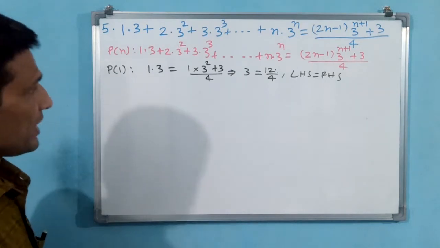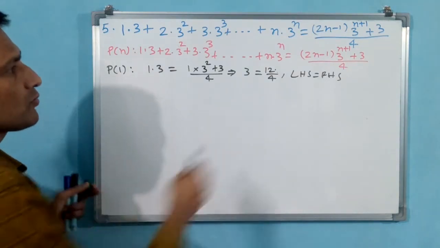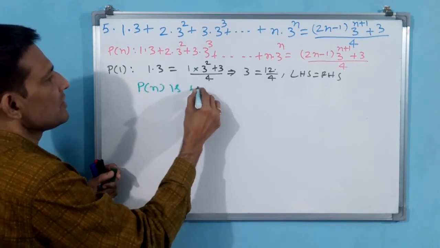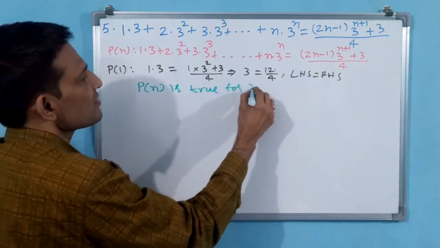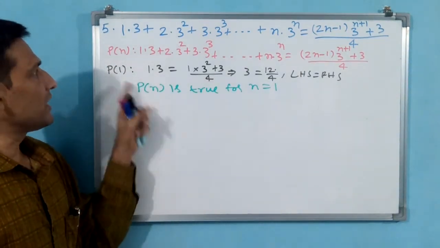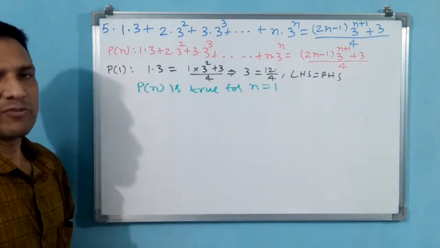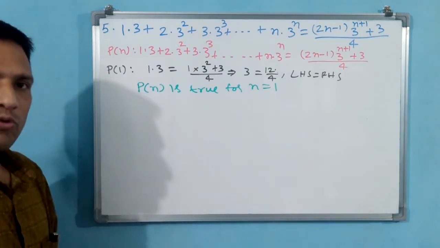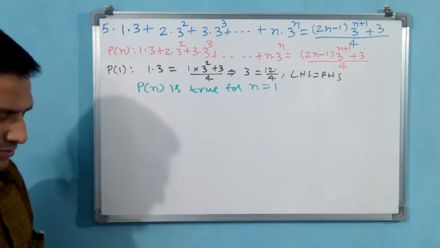See, now what you have to write? You have to write LHS is equal to RHS. Already you have written. You write like this: Pn is true for n is equal to 1. Okay? Pn is true for n is equal to 1. This step also over. Pn we have written, P1 also we have written. Let us go for Pk. Pk you have to go and you have to write. Assume Pk is true. Okay.